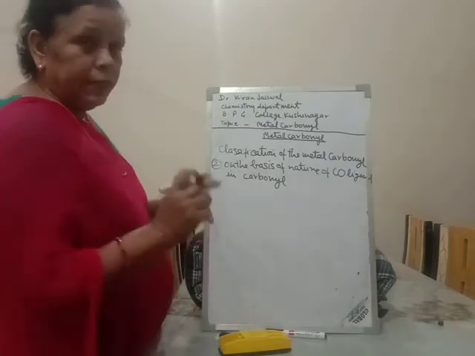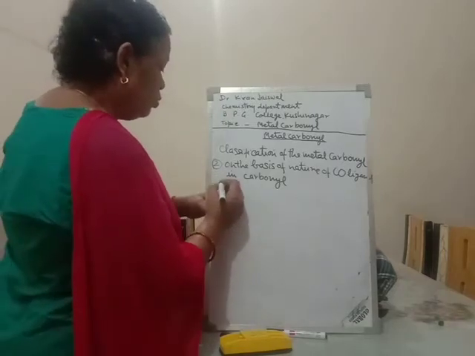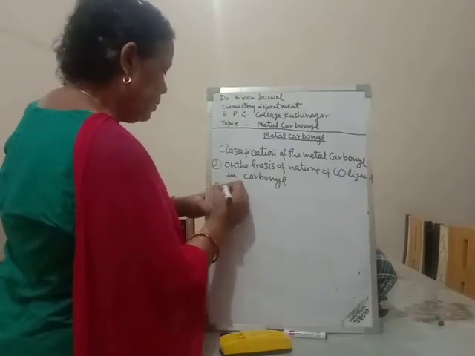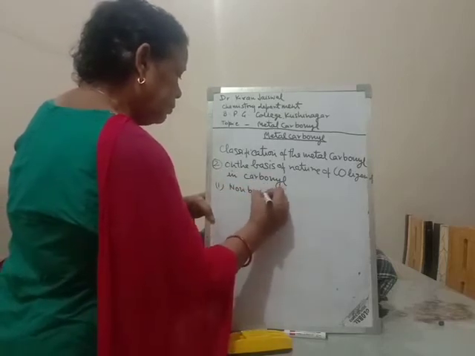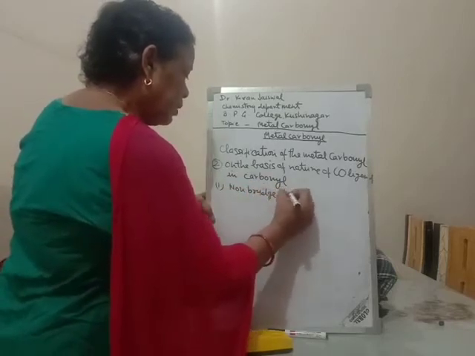On this basis, it is divided into two groups. First is the non-bridged carbonyl.